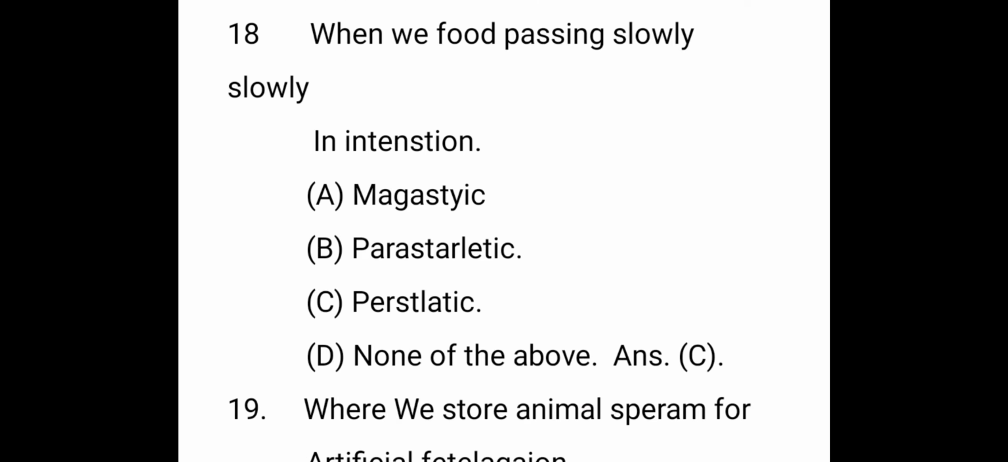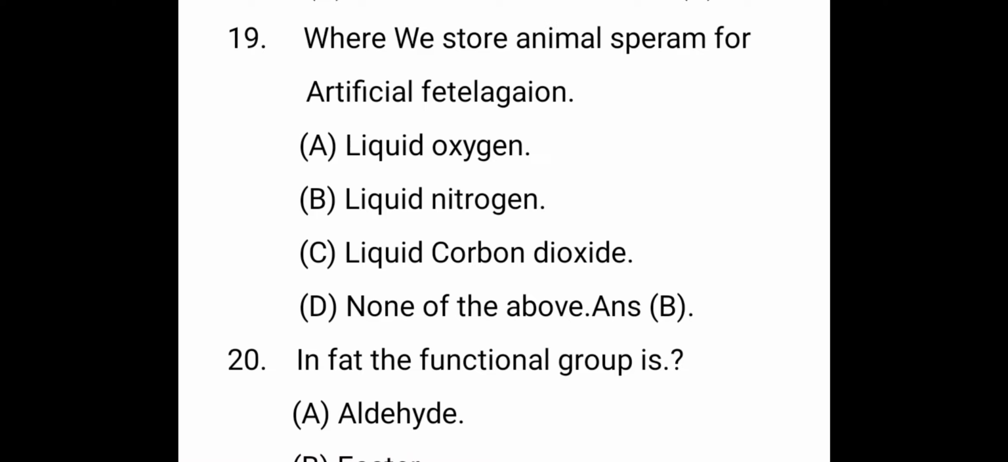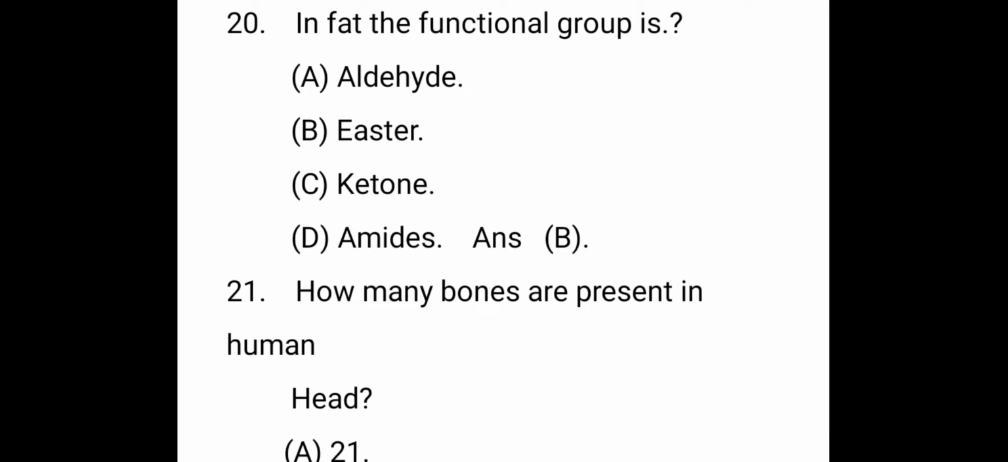The next question. When the food passes slowly in the intestine. The right answer is C. The next question. Where do we store animal sperm for artificial fertilization? That is the liquid nitrogen. The functional group of. The right answer is esters.